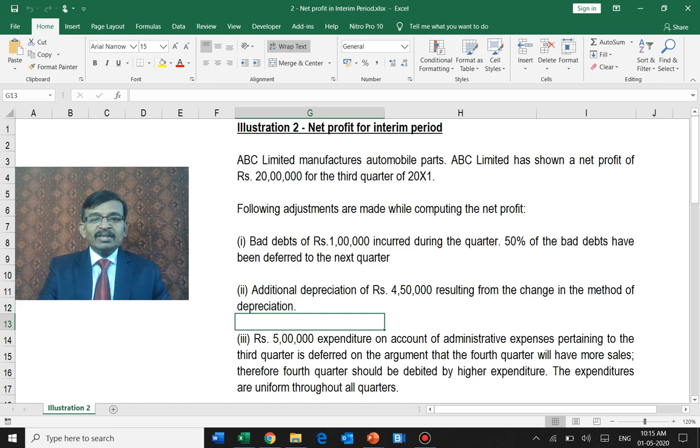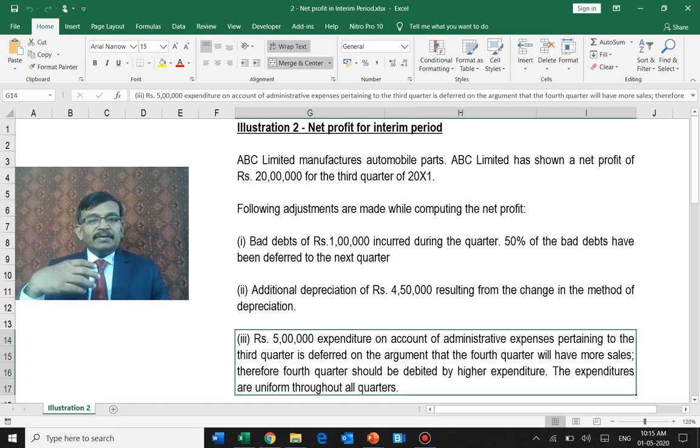It is correct. And thirdly, they are saying a lot of administrative expenses are incurred in the third quarter, but they believe that the related sales or revenues will happen only in the fourth quarter. So what I will do is I will not recognize any expenditure here. I will defer the entire 5 lakhs to the fourth quarter, as a matter of matching and the principles of matching concept. Is it possible?